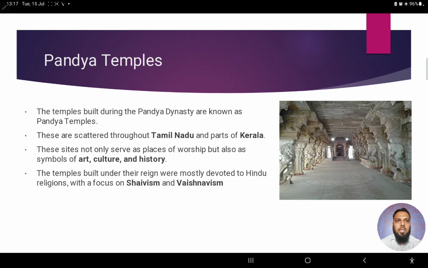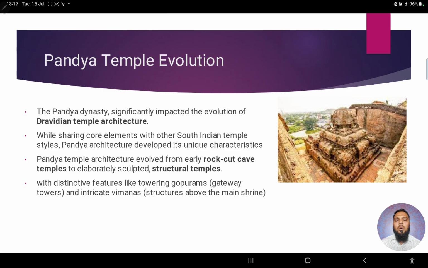So continuing, we see how the temple construction evolved, because the Pandyan period starts from somewhere BC and it comes into AD till 14th century. So roughly we speak like from 4th century BC to 14th century AD. It's like a very long period of time spanning approximately 2000 years, right? So now definitely in these 2000 years there will be a lot of evolution. The initial temples that they have built, right, they are basically the rock cut temples that you can see here, right?